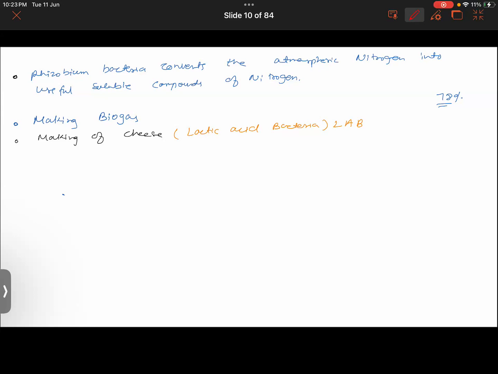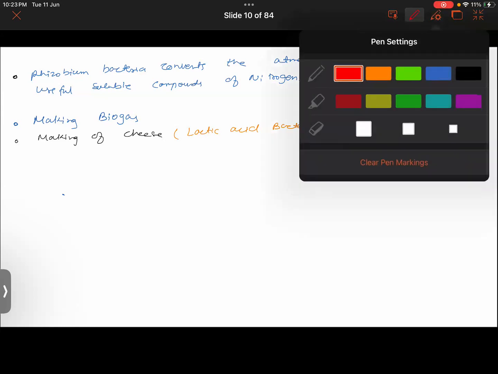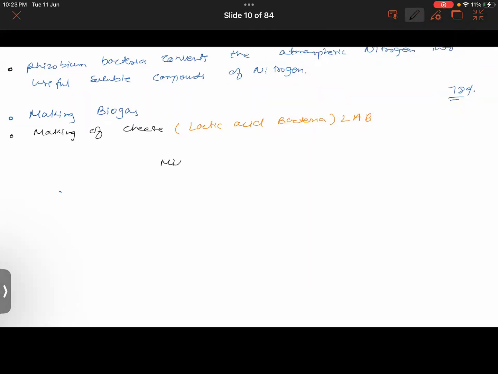Like for lactic acid. Basically, it has a long name, but it's lactic acid bacteria. Just remember this. So here, what will happen? We know that milk contains lactose. So you have added lactic acid bacteria into it, and it will convert lactose into lactic acid.